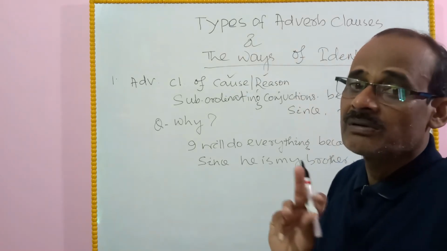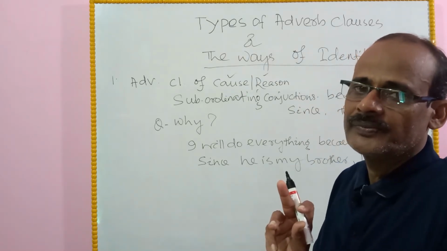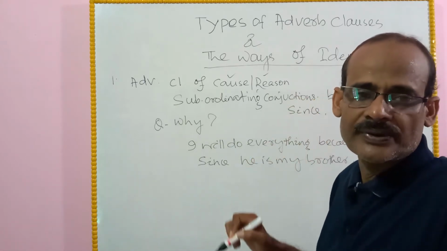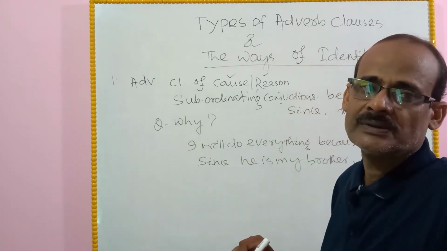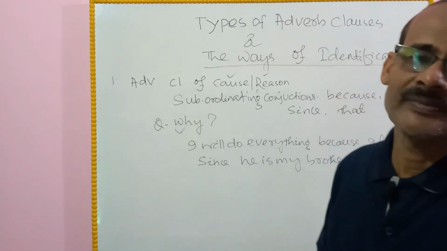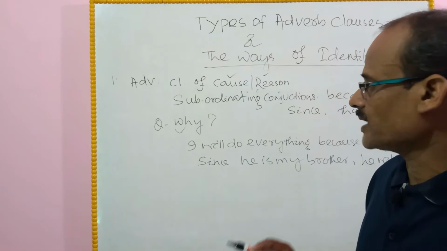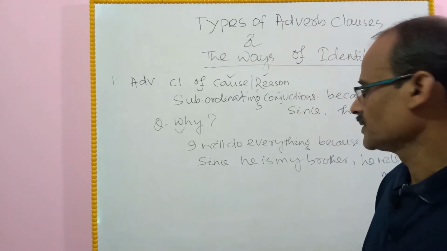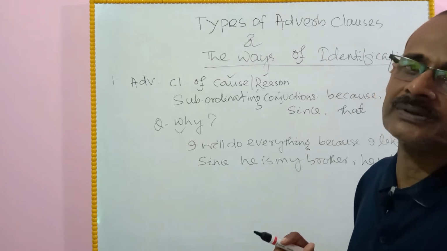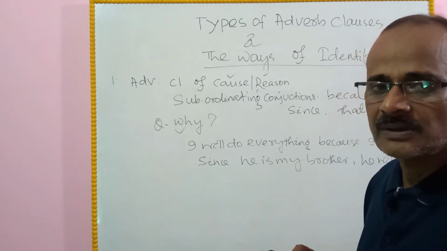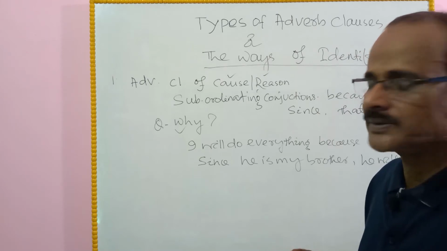If we ask the question why, the adverb clause of reason answers the question why. What is the answer of why? This is the adverb clause. The answer of the question why is an adverb clause, so it is called an adverb clause of cause or reason.